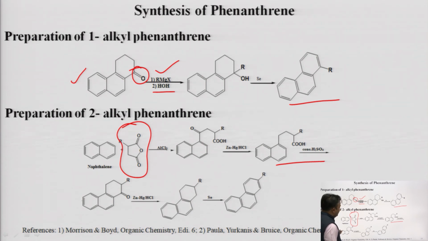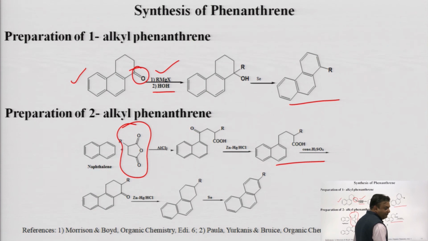The whole process is the same except for this reagent. Here we are using substituted succinic anhydride in place of succinic anhydride only. In this way we can also prepare the substituted 2-alkyl phenanthrene molecule. So this is all about the synthesis of phenanthrene.